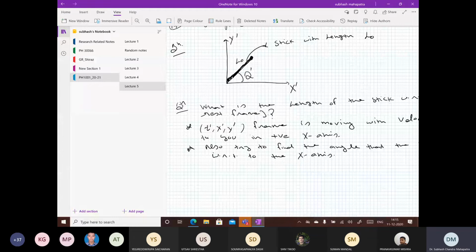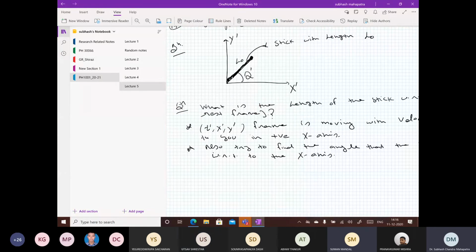Somebody was asking: the height of one astronaut is 6 feet. With respect to the other astronaut, the height will remain the same, right? Because they are at rest with respect to each other.